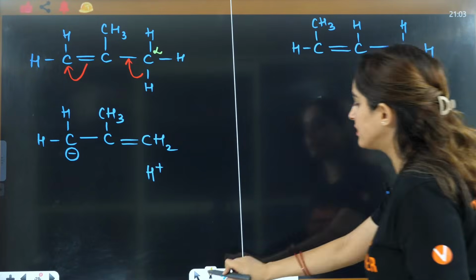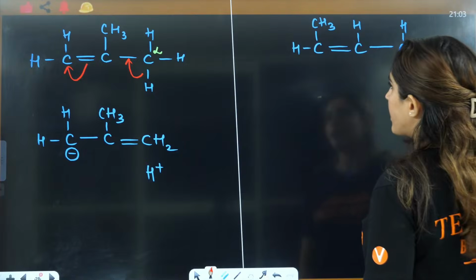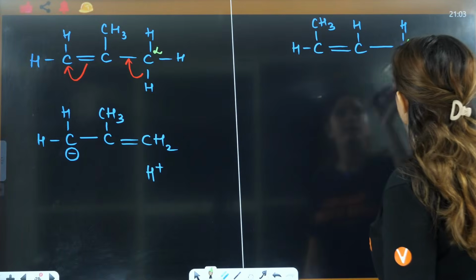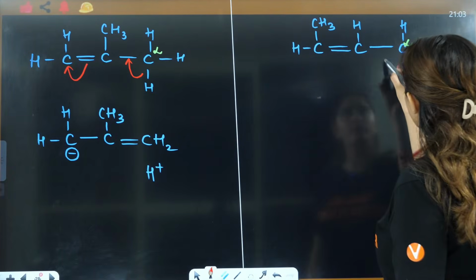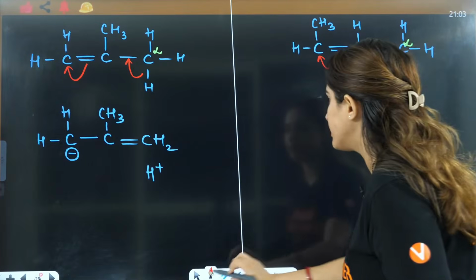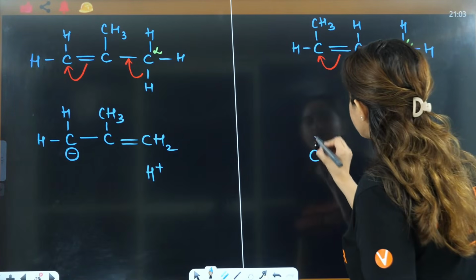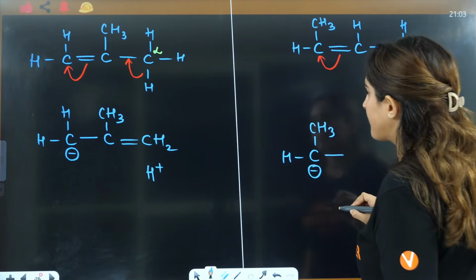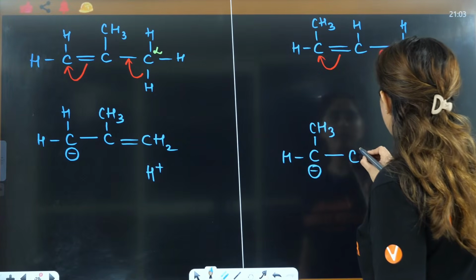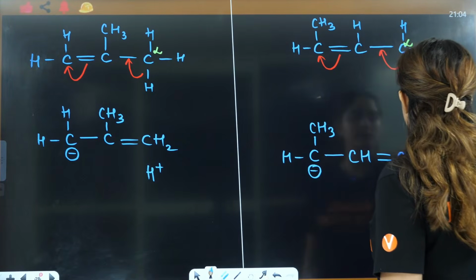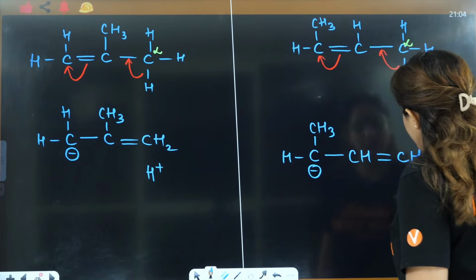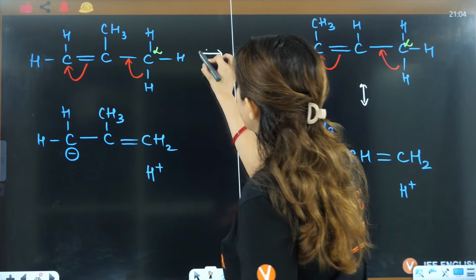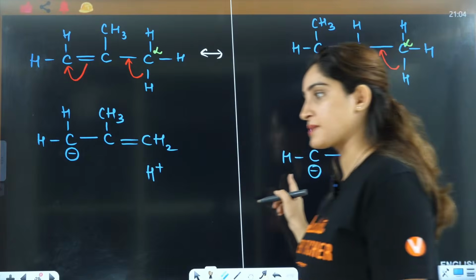So if you see this here, in this case also it is the same, this is alpha. This alpha bond is going to break, it will shift here, this bond will shift here. And let's draw this. This is C, this is CH3, this is H, this is negative here. This is C, this is H, this is a double bond, this is CH2 and this is positive here. Tell me, is that clear how I have drawn these two structures? Now see, based on inductive effect, how I will answer this.